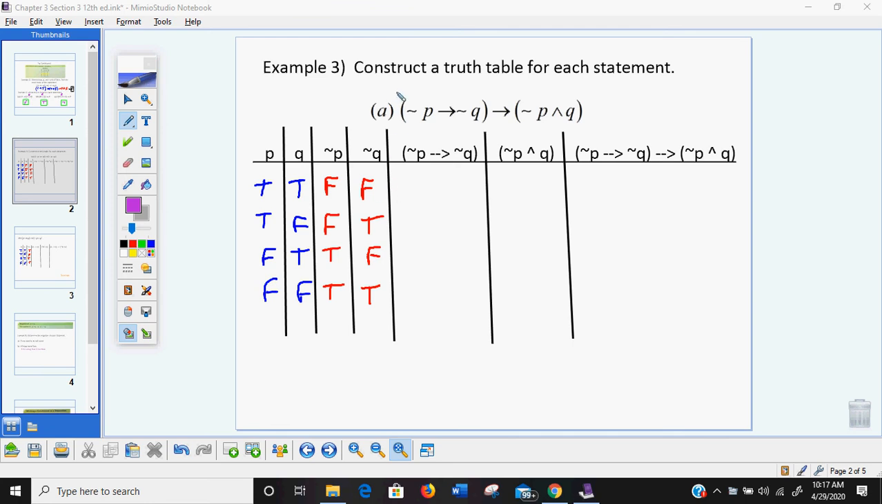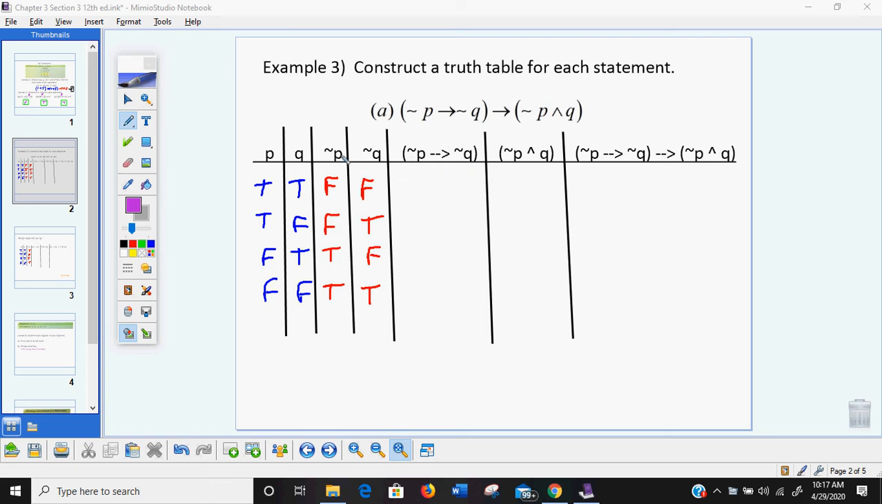Let's construct a truth table involving the if-then. Okay, I already did my P's and my Q's. I needed a not P and a not Q, so I've done both of those columns already. Then remember, everything with a parenthesis needs its own column. So I'm going to do if not P, then not Q.